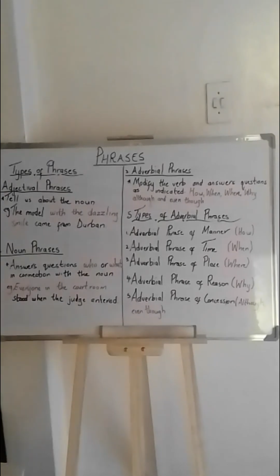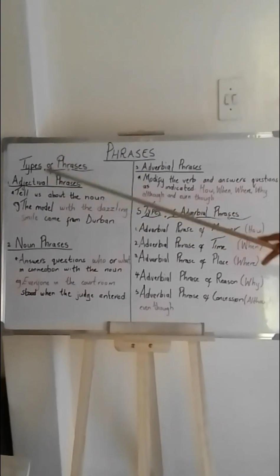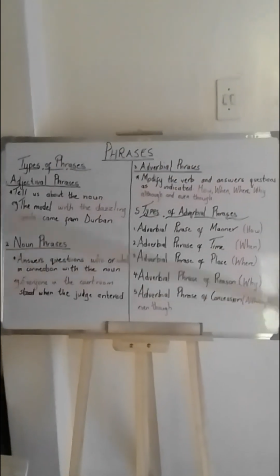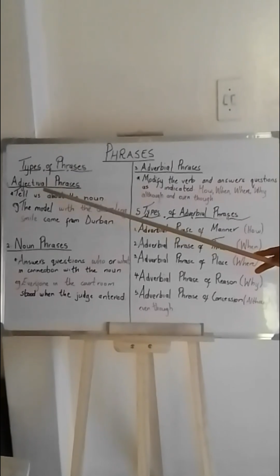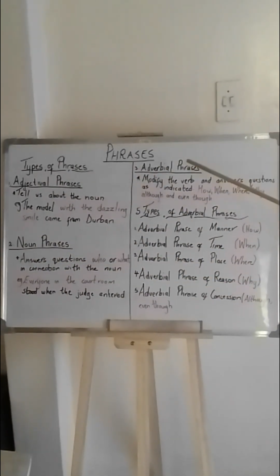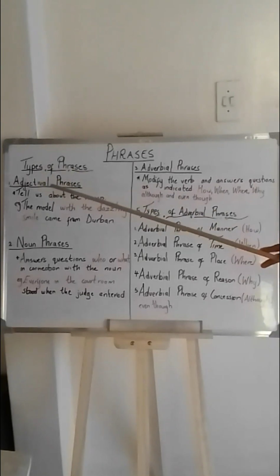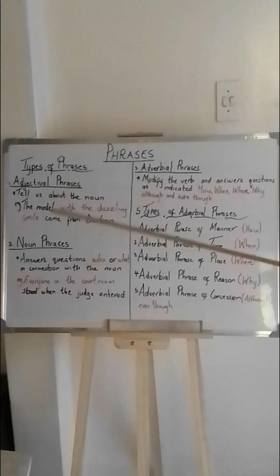The last lesson we were dealing with phrases and we dealt with different types of phrases. We said we have three different types of phrases: adjectival phrases, noun phrases, and adverbial phrases. So the adjectival phrases tell us about the noun. And we made an example: the model with the dazzling smile came from Durban.